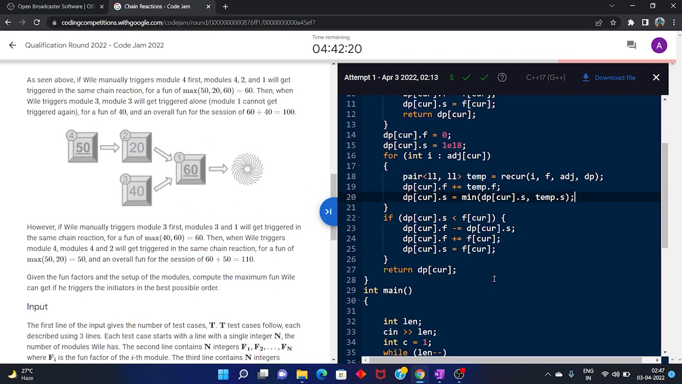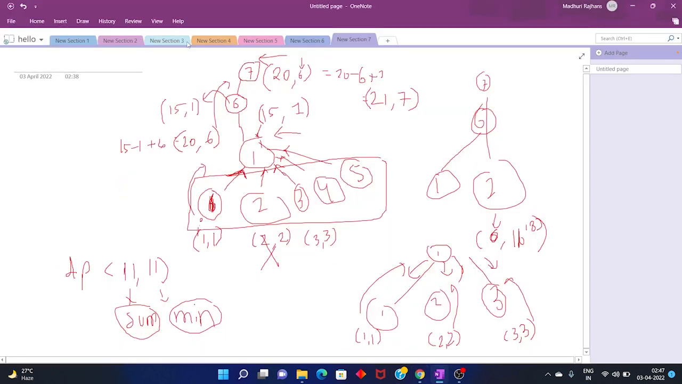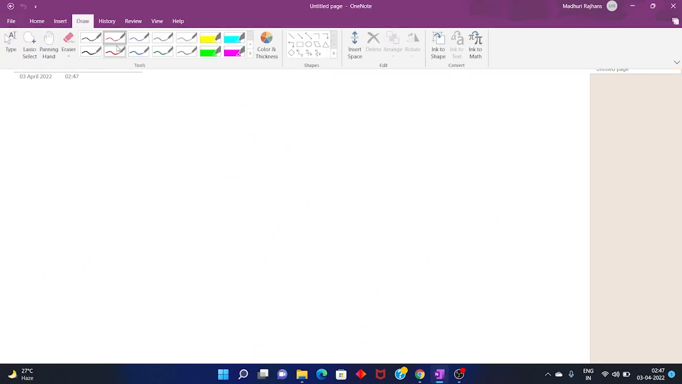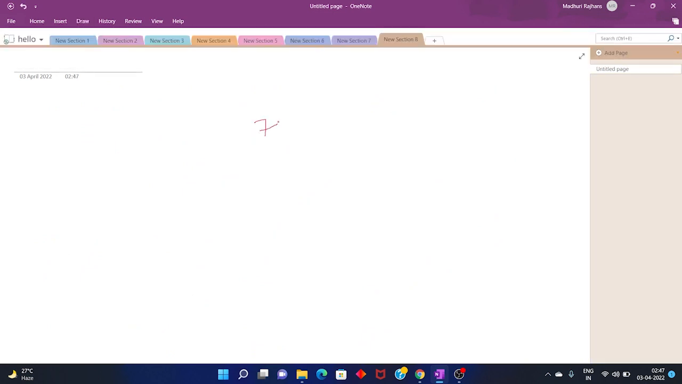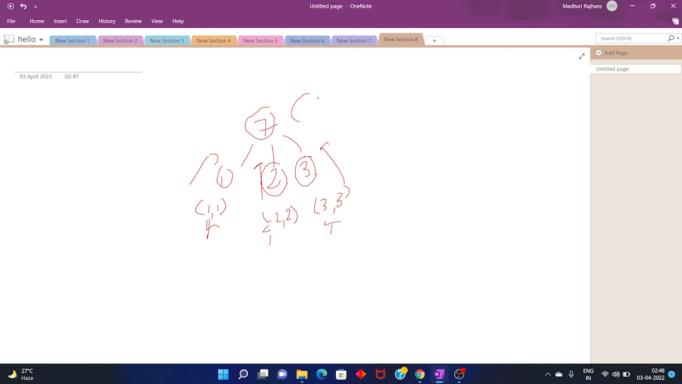So after I got that, let's take one more example. After this everything will be clear. Suppose this is 7 and these children are 1, 2, 3. So I will get 1 comma 1 here, 2 comma 2 here, and 3 comma 3 here. I will return this to the parent. Here I will get the sum, which is 1 plus 2 plus 3, which will be 6, and the minimum will be 1.